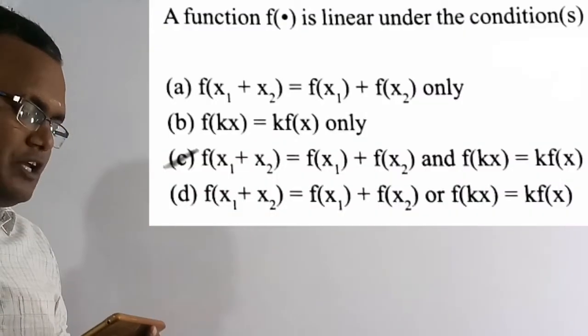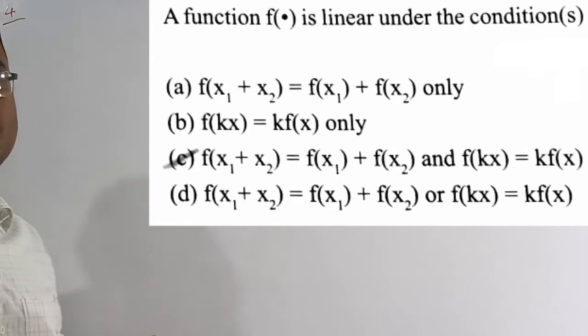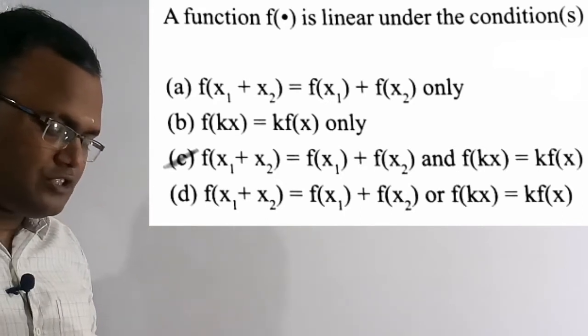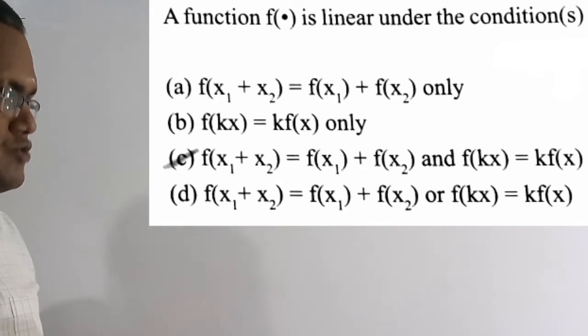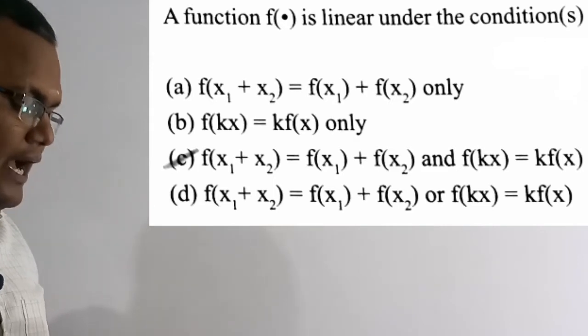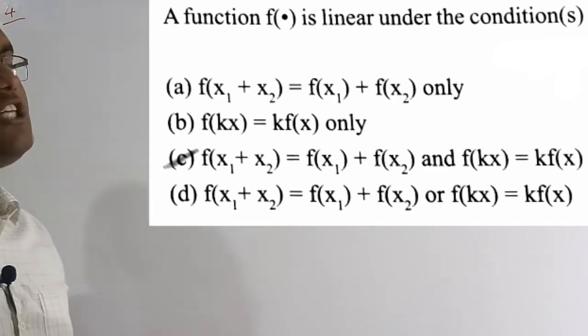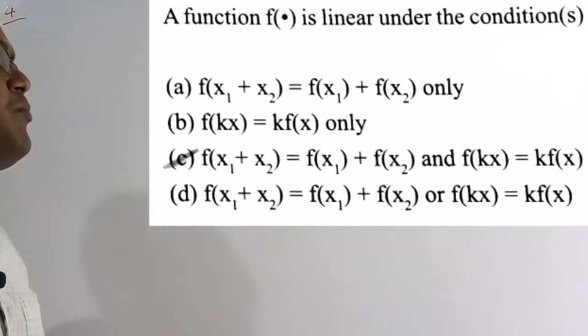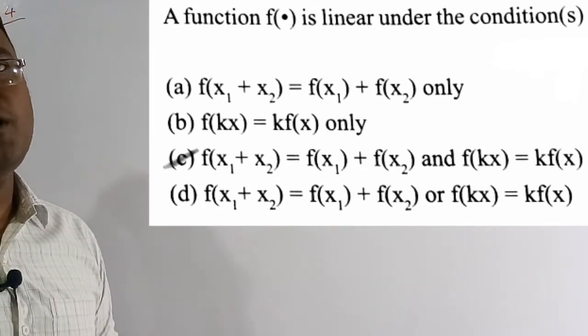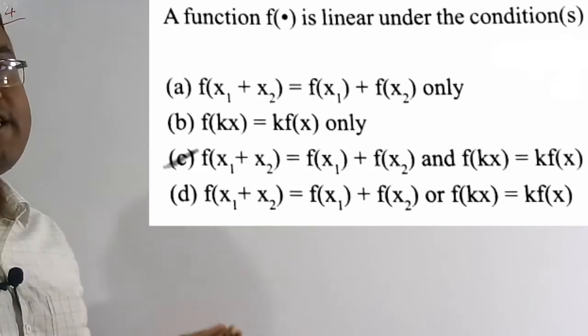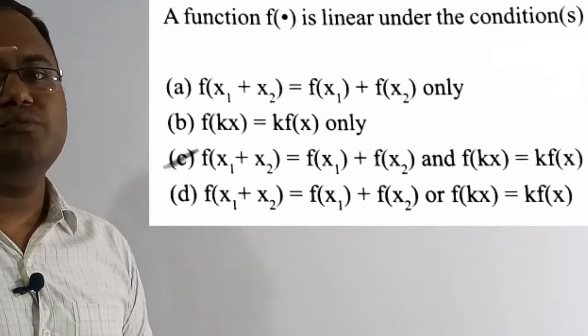Now we are going to solve the fourth question. See the question here: a function f of dot is linear under the conditions. We need to find what conditions make the function linear. So what are the four options? Option C is the correct solution: f of x1 plus x2 is equal to f of x1 plus f of x2, and f of kx is equal to k into f of x. Here the function has to satisfy two properties, the superposition property and the homogeneity property. If the two conditions are satisfied, then only can we say that the function is linear.